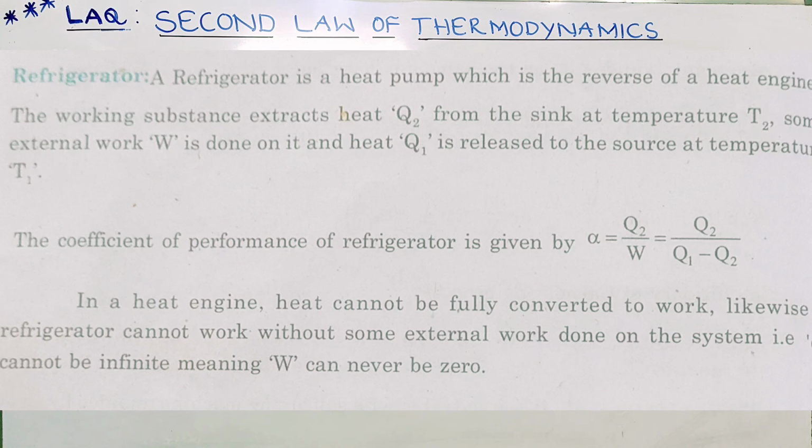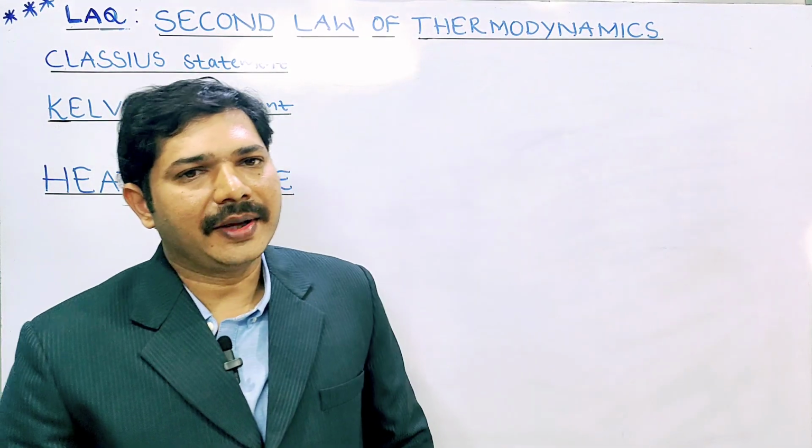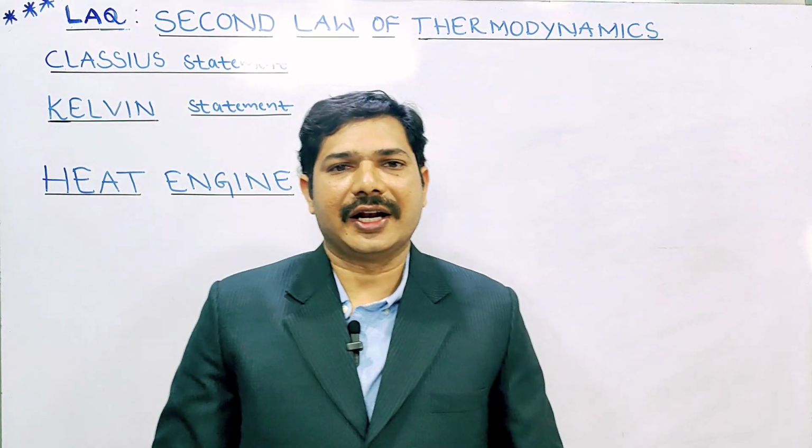What is the difference between the heat engine and the refrigerator? In a heat engine, heat cannot be fully converted into work. Likewise, a refrigerator cannot work without some external work done on the system. So alpha cannot be infinite, meaning W can never be 0. On both these thermodynamic cases, they can ask a numerical question.